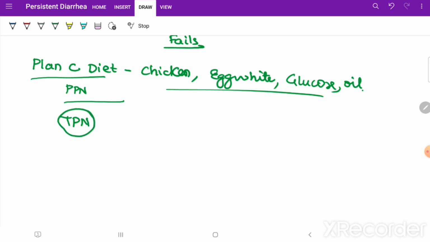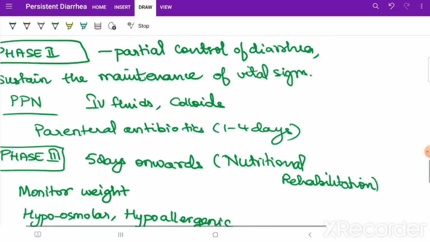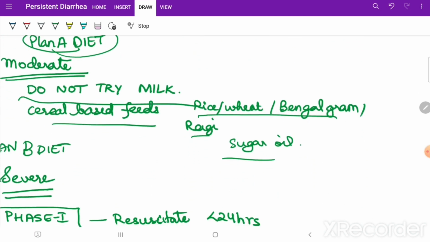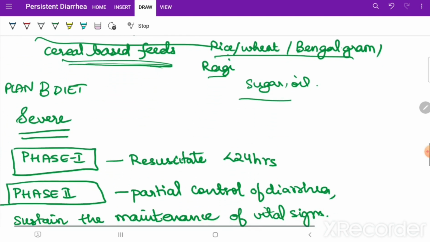Okay, so what we have understood is, in mild we can just give low milk formula feeds in which there is rice, milk, sugar, oil, and this is called plan A diet. In moderate we do not try milk, we don't want to offend anything. Cereal based diets we can give: rice, wheat, bengal gram, ragi, sugar and oil. Okay, we give it. This is called plan B diet.